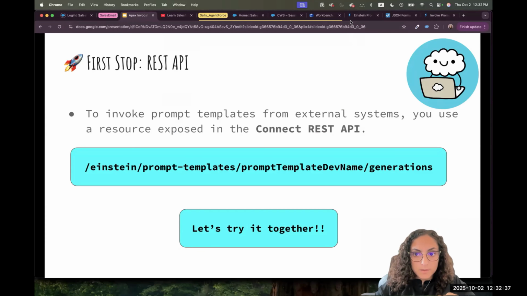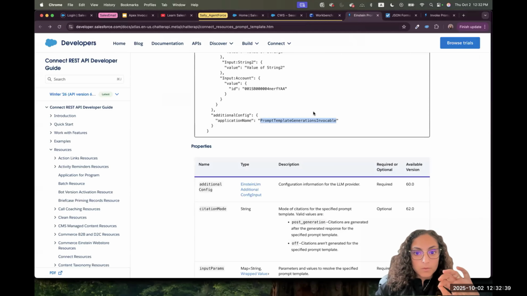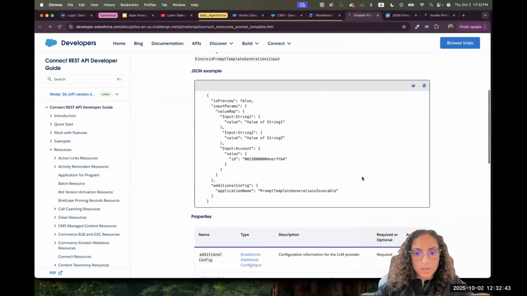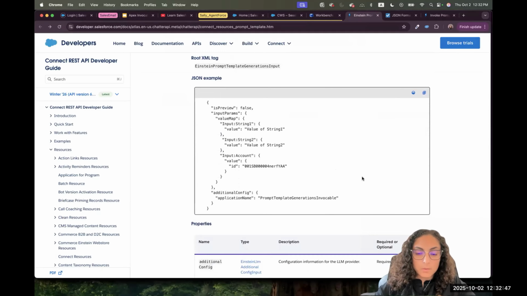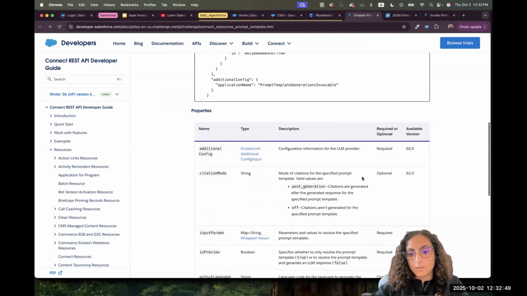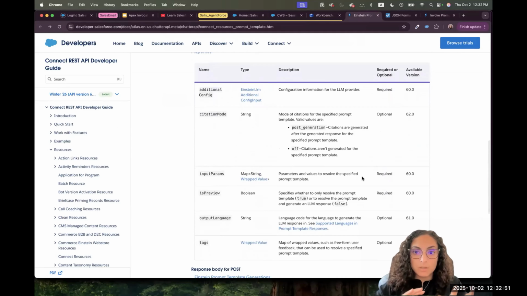So now we saw together, and I didn't memorize the values. I didn't memorize the syntax. We followed the documentation one by one, and we read what the resource is, what the method is, and what the JSON body is that we have to pass. We used the documentation to build our JSON and our request. And that's very important, especially with AI.